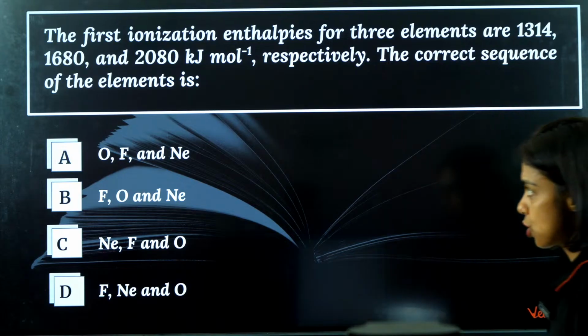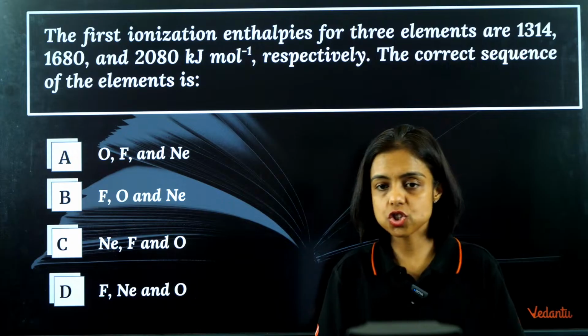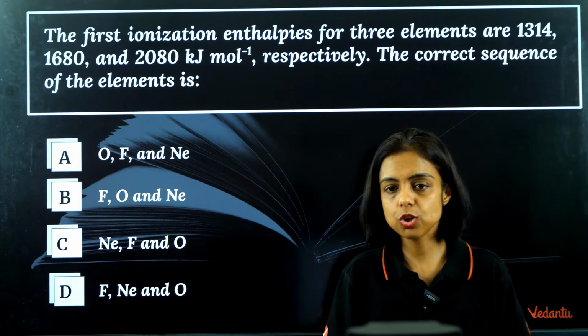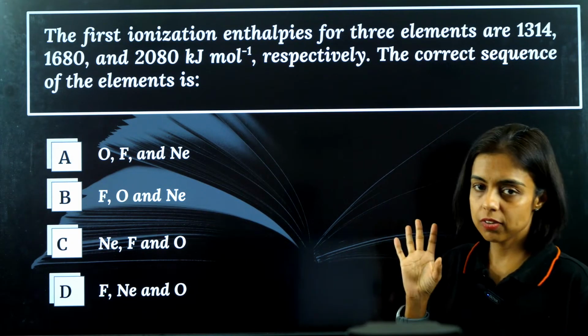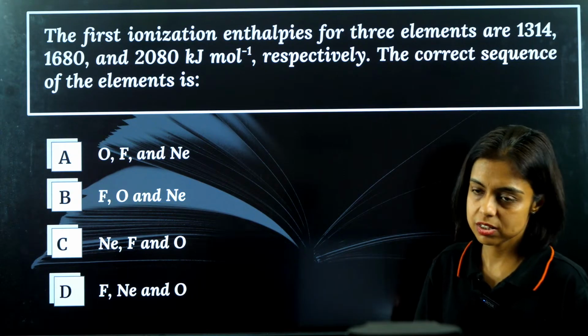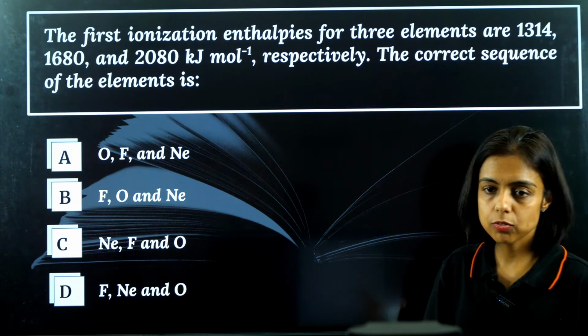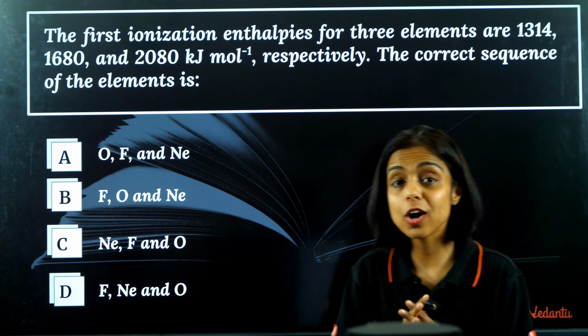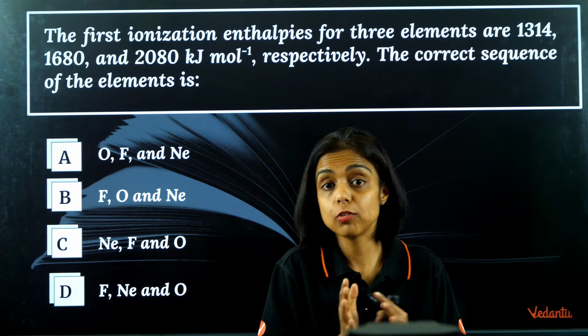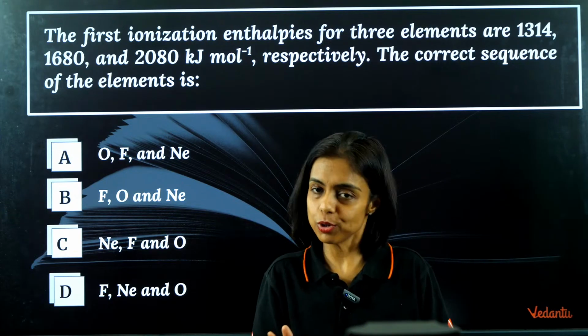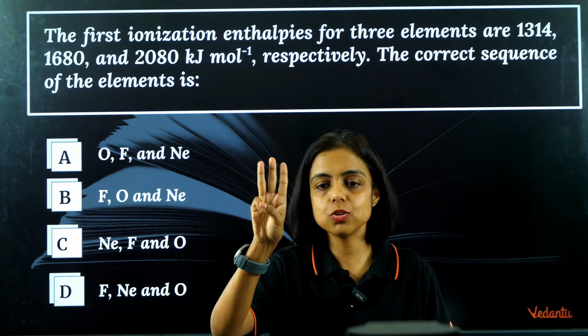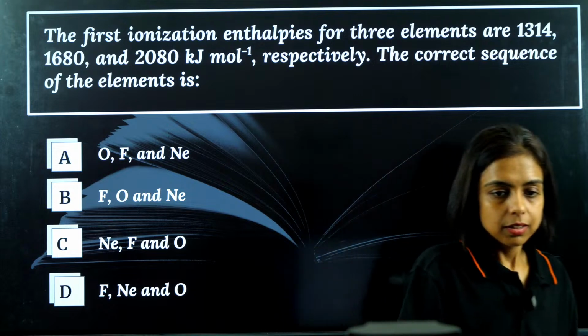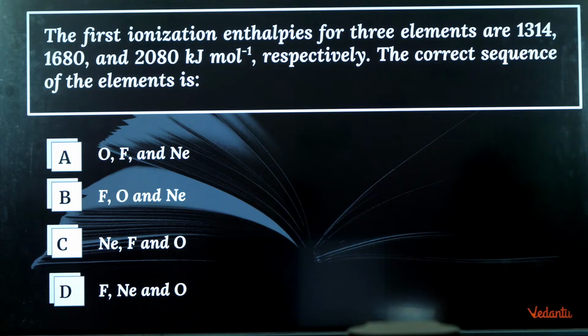Now next question. The first ionization energy for three elements are given. So you have three elements and their values are given, right? You have to identify which are these. So first value is 1314, next is 1680, another is 2080. Basically you have to see which element should have lower energy value, which should have the more energy value. So you are provided with three values. Just see the order on the basis of the order.